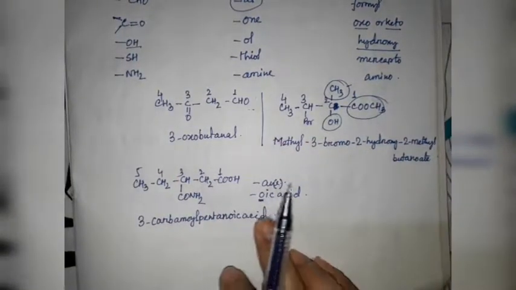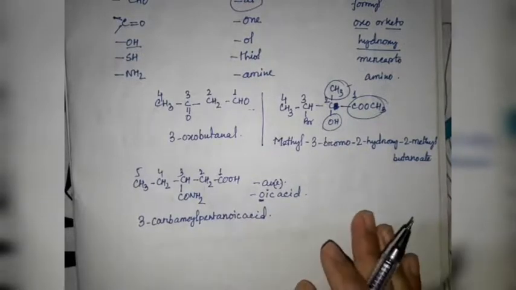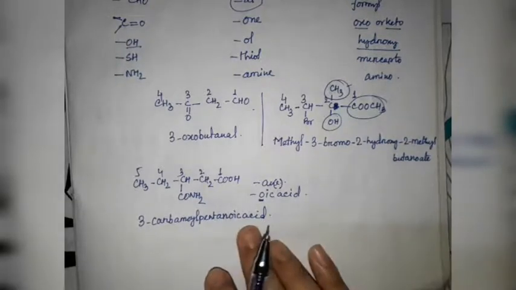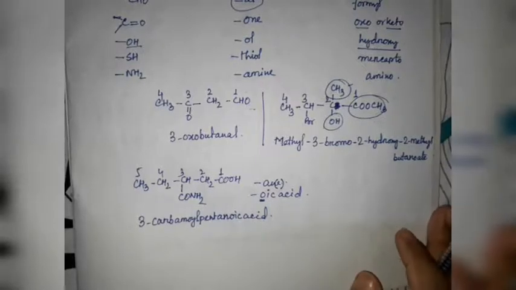While naming all these compounds, you can easily see that the principal functional group is to be written after the word root, and is to be named as a member of that particular class of compound, that means as a derivative of this particular class of compound. I hope now this idea is clear to you all, and if you have any confusion regarding this topic, you can ask me in the comment section below.